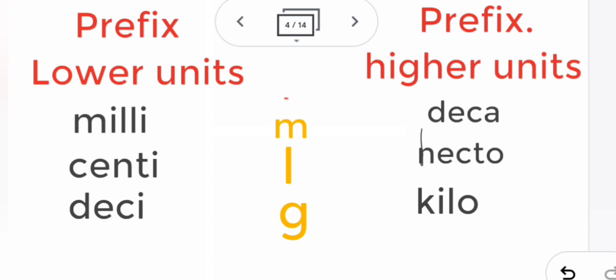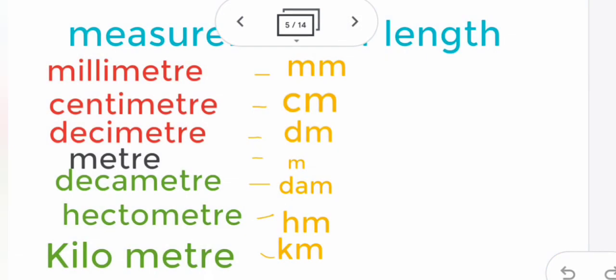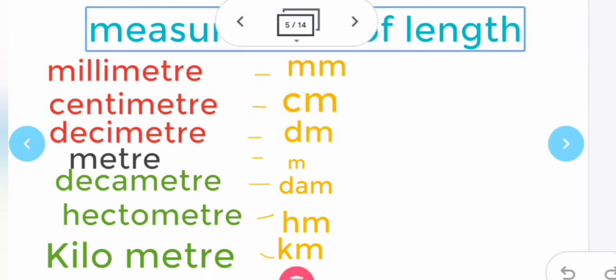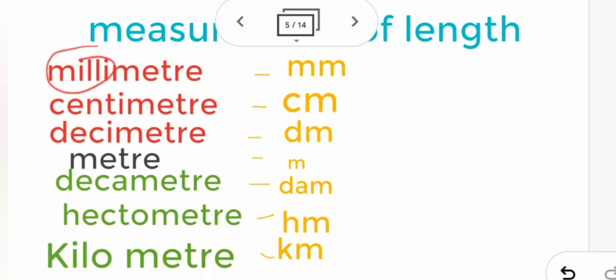So when you join them with the standard unit, how does it change? I have joined them here only for the measurement of length. Milli joined with the standard unit is called millimeter. Bigger than millimeter is centimeter, then decimeter. This is the standard unit meter, and then decameter, hectometer and kilometer. So these are the seven measurements of length.